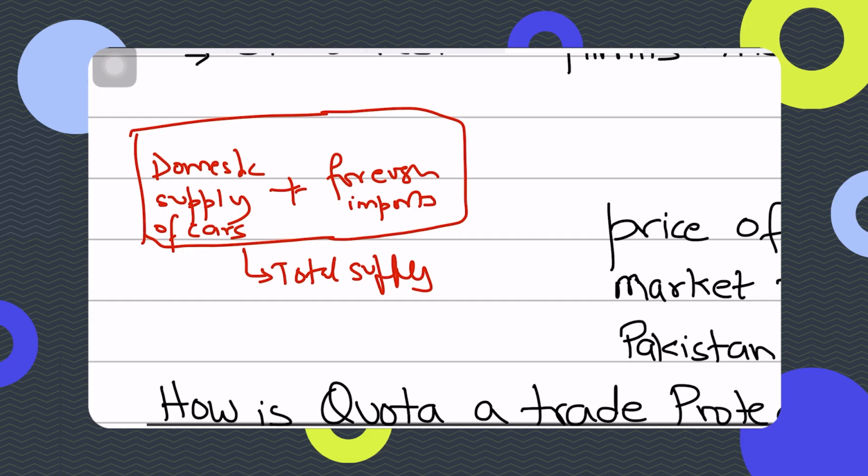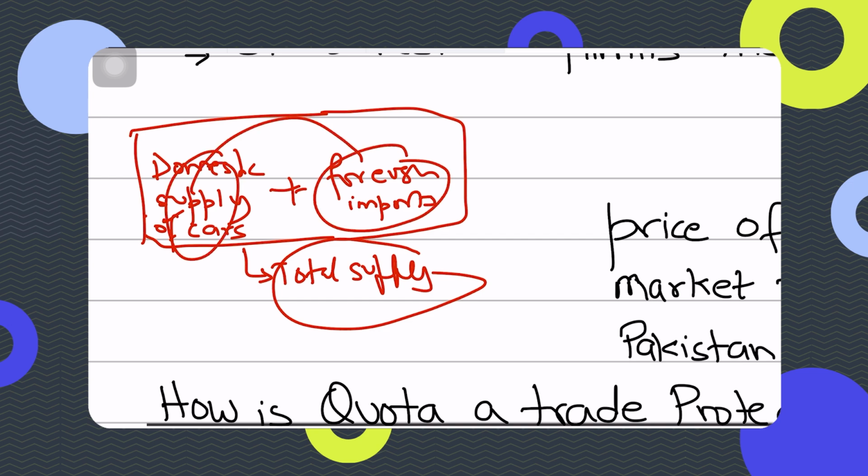The total supply is very large, and since there are a lot of cars available, the prices of cars will be low. The price of domestic cars will also be low because these domestic producers are competing with foreign imports of cars. So overall you see a relatively lower price of cars because domestic producers need to compete with imported cars as well. The total supply of cars is very large because you have a lot of foreign cars coming in, plus your own domestic production.